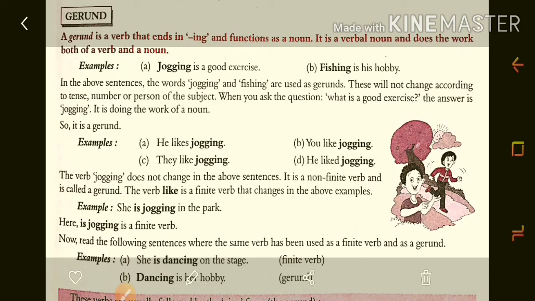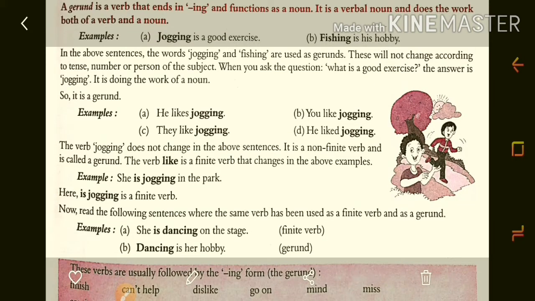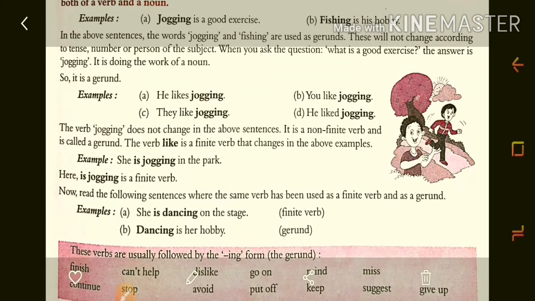But here they have given some examples like he likes jogging, they like jogging, you like jogging and he liked jogging. So here the word jogging does not change in the above sentences at any time. So that's why it is called the non-finite verb. And a non-finite verb is also called a gerund.